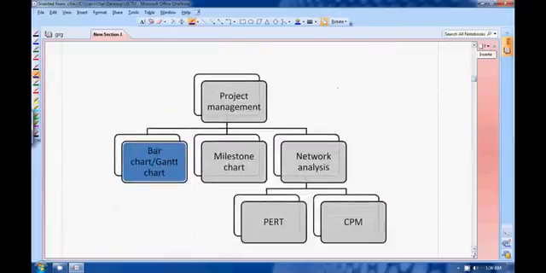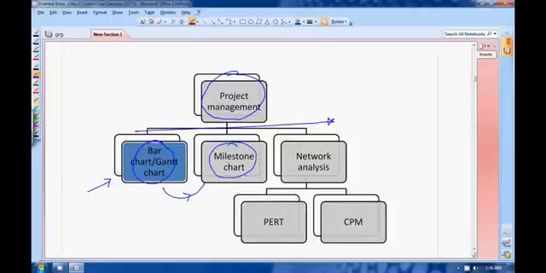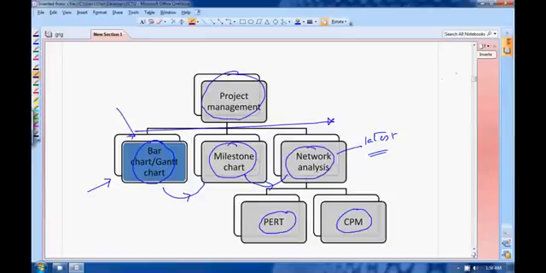Moving on, this is the basic breakdown of how you are going to manage your project. You have to manage your project, but what are the tools you are having with you? The older tool, I am going from previous period to the modern times. Earlier there was bar chart or Gantt chart. Then there came milestone chart, which was an improvement over this. Further it was improved, and then you have your network analysis, which is the latest in project management. In network analysis you have two types of analysis, PERT and CPM, which we will study in detail. So we are going to start with bar chart, or Gantt chart.